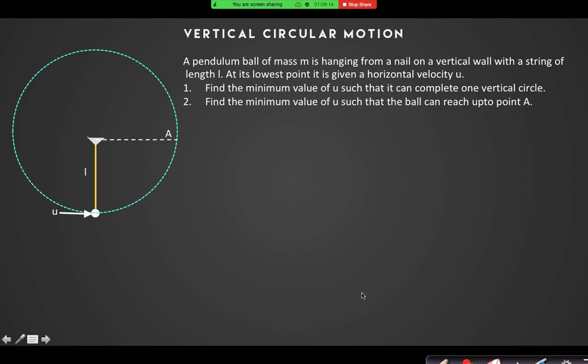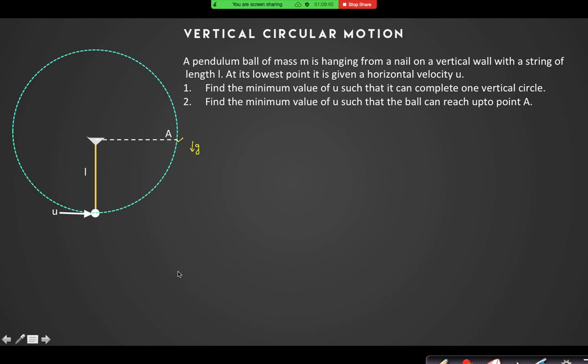Can you understand that g is acting downward? This is a vertical circle. So what is the minimum value of u so that it can complete this circle? And what is the minimum value of u so that it can only move up to this level? Is it a quadrant? Yes. The point A is on a horizontal line. The first one is root 5gL.